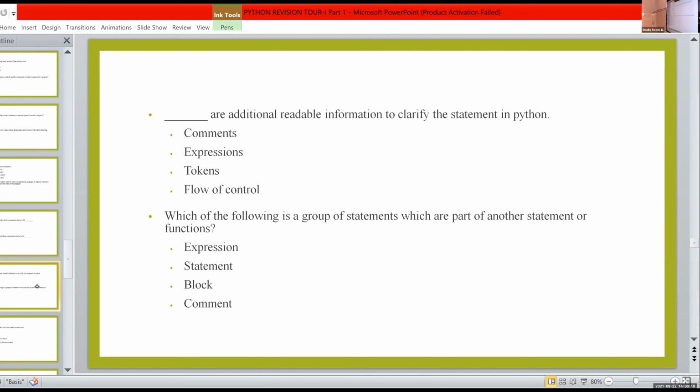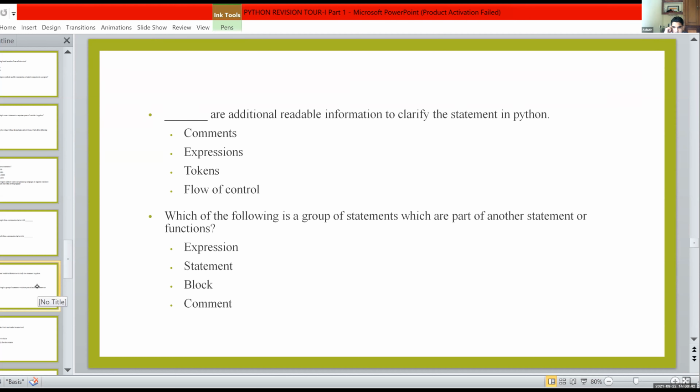Which of the following is a group of statements which are part of another statement or function?